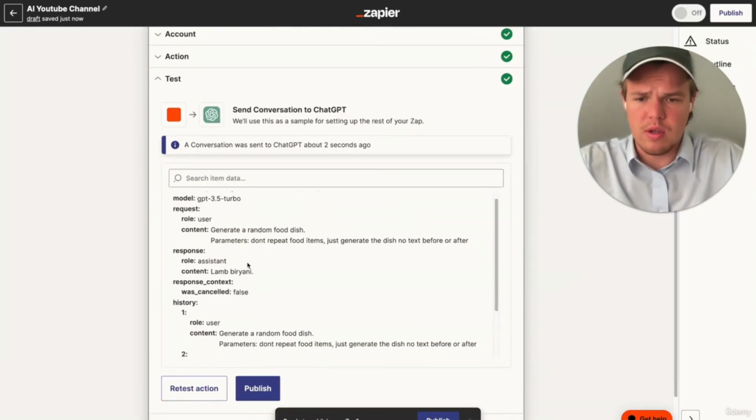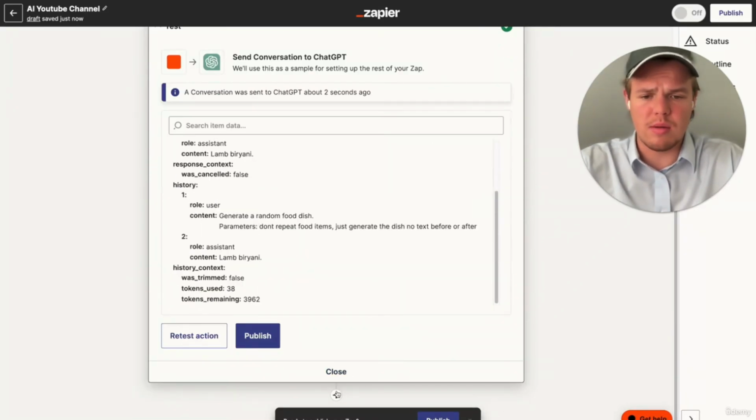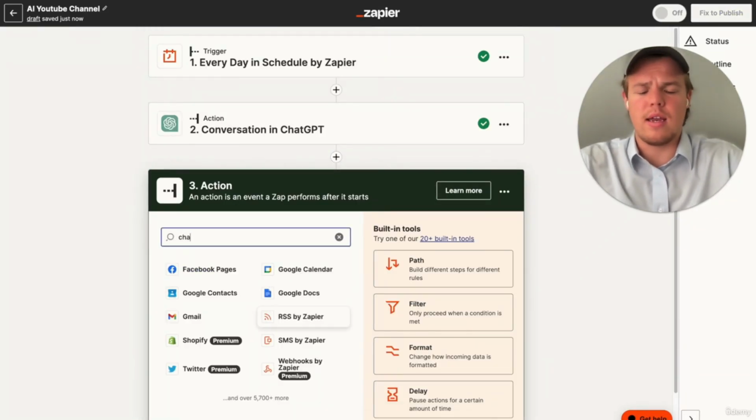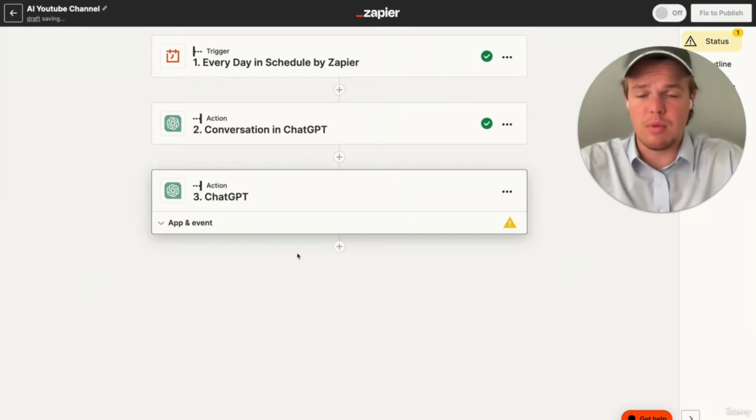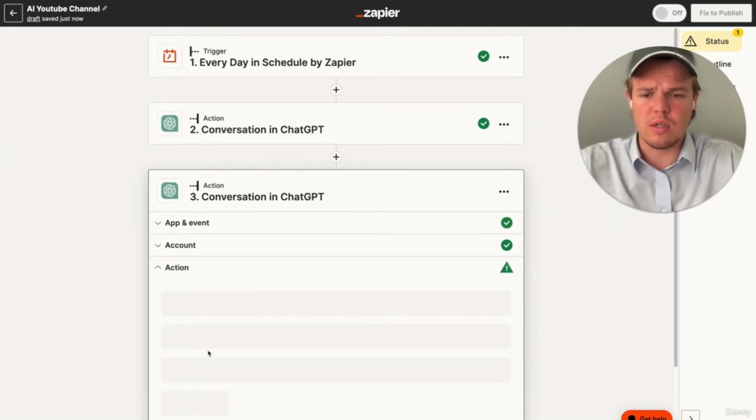So let's go ahead and see right here. All right, perfect. It does a better structuring. That is just what we want. From here, we're going to add another ChatGPT block here. And we're going to use this ChatGPT block for the purpose of building out the recipe. So we're going to hit conversation. We're going to hit continue.